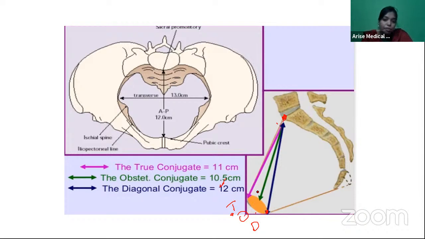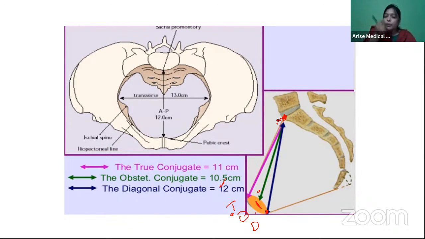Obstetric conjugate is from the posterior surface of the pubic symphysis to the sacral promontory. True conjugate is from the upper border of the pubic symphysis to the sacral promontory. So remember this way, it will be very easy for you to answer in your exam. So, from below upwards, dot.